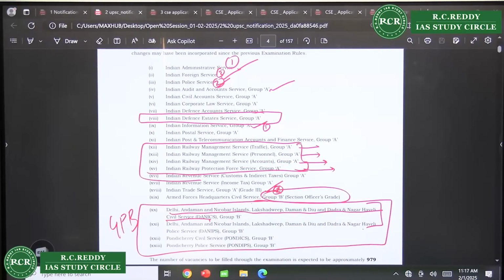What is the process to find out the central list? Just Google the central list of your SC community, the central list of scheduled castes, and you will get it.